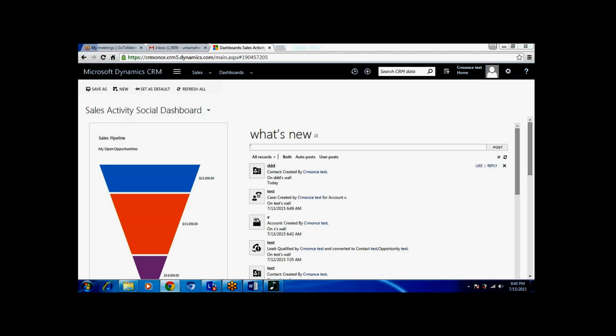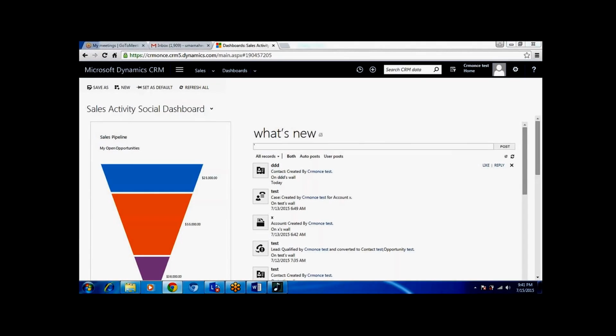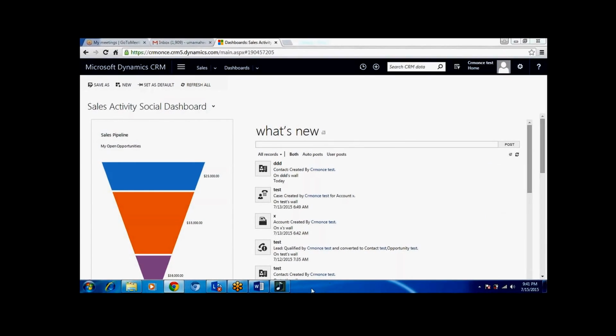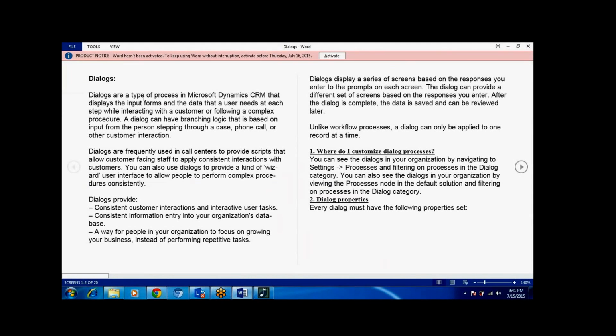If you want to take some input data from the user, we can execute dialogues. If you open this material, dialogues are a type of process in Dynamics CRM.